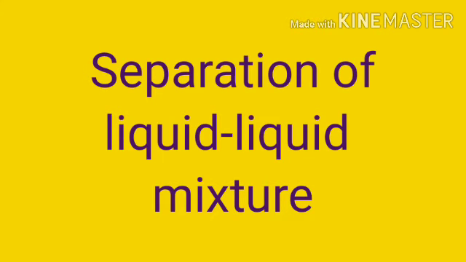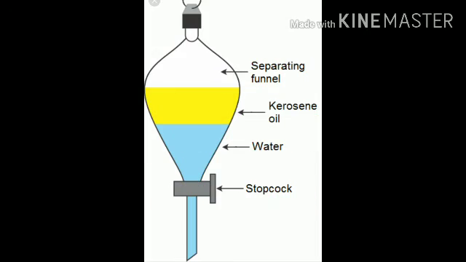Next is separation of liquid-liquid mixtures, and the first method is the separating funnel. It is a simple device used to separate the components of a liquid-liquid immiscible mixture in which the liquids have different densities. The mixture of kerosene oil and water is placed in a separating funnel and allowed to stand. The components form two layers, water being heavier is the lower layer, and kerosene oil is lighter, so it forms the upper layer.